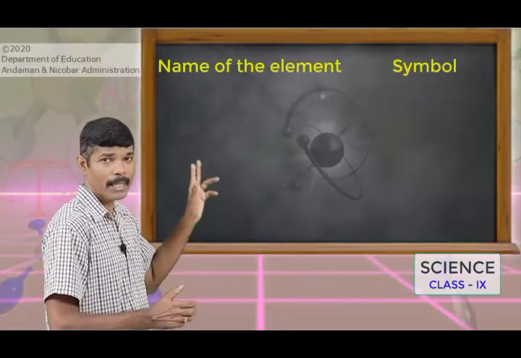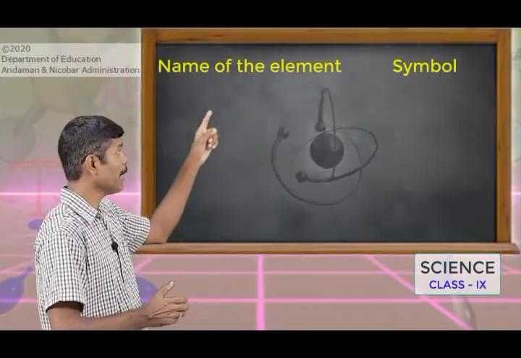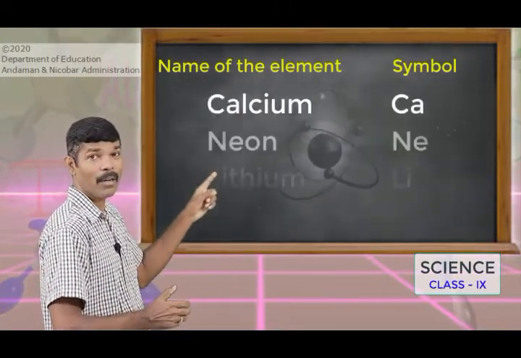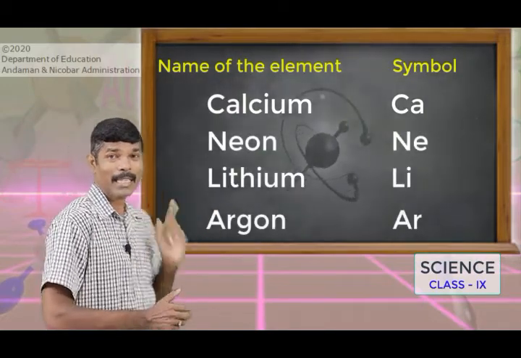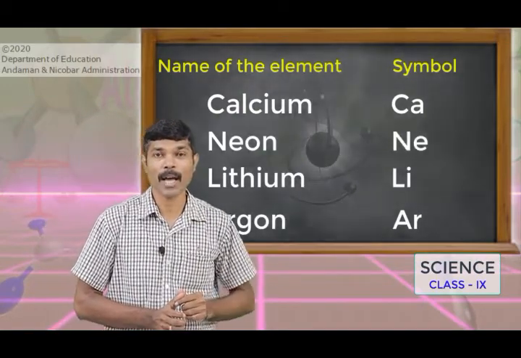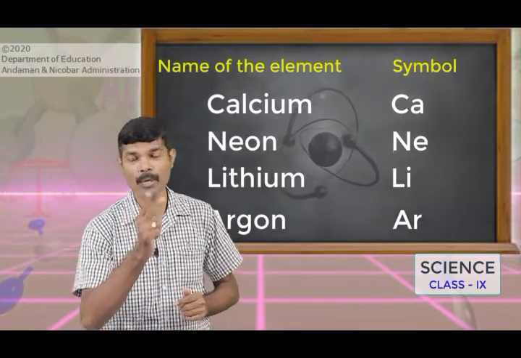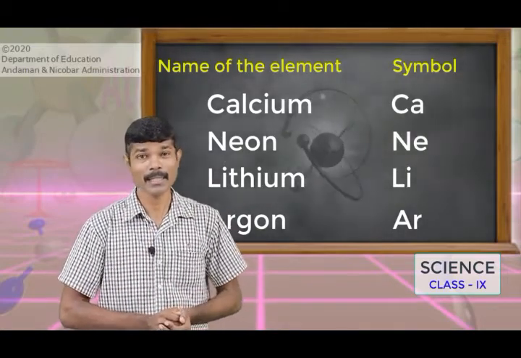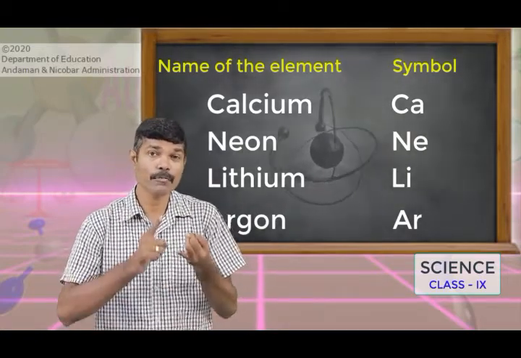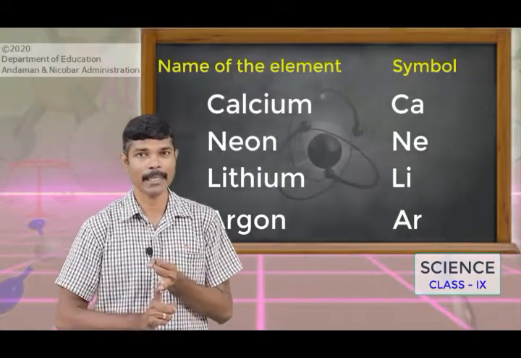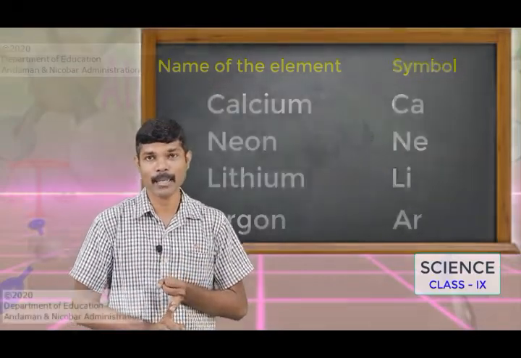Now look at another set of elements: calcium, neon, argon. These are the elements which have symbols with two letters. To represent these symbols, they used the first letter and the second letter.